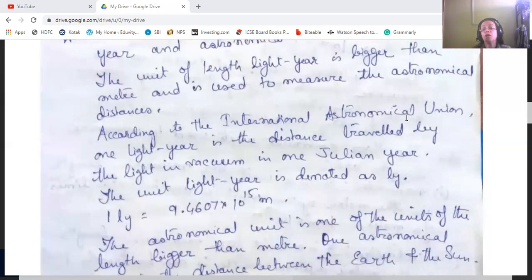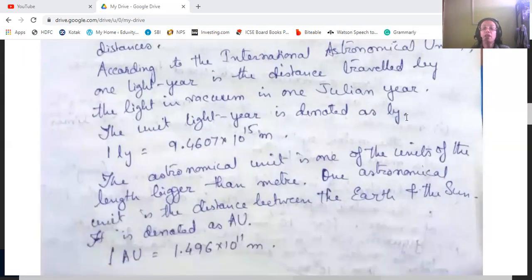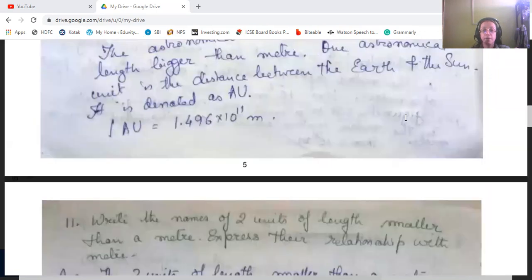And the astronomical unit is one of the units of length bigger than meter, and it is the distance between the Earth and the Sun. It is denoted by the symbol capital A, capital U. 1 AU is equal to 1.496 into 10 to the power 11 meters.